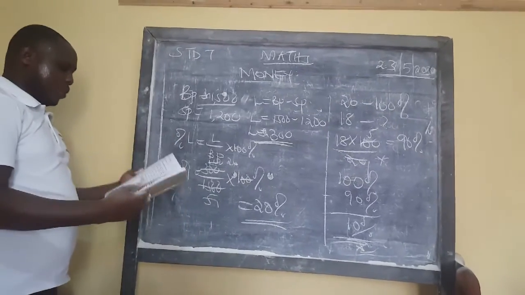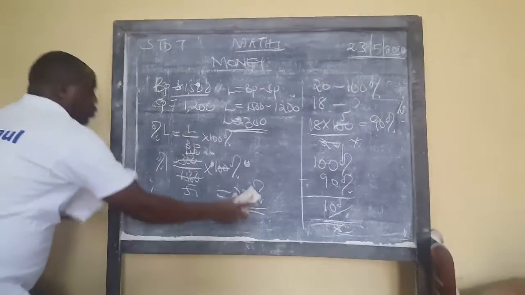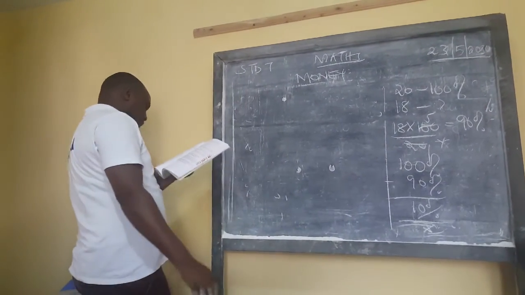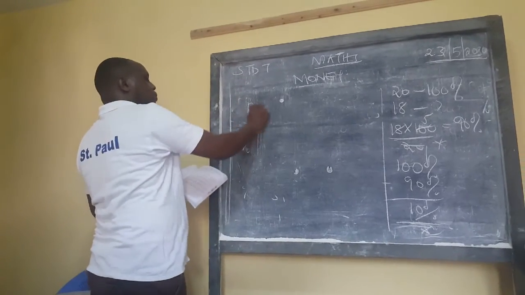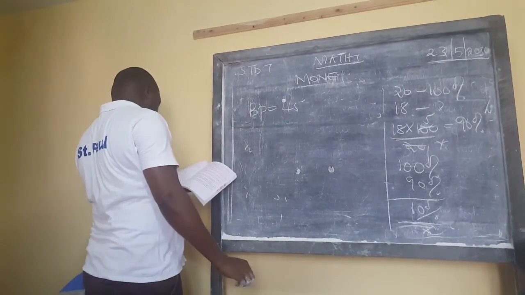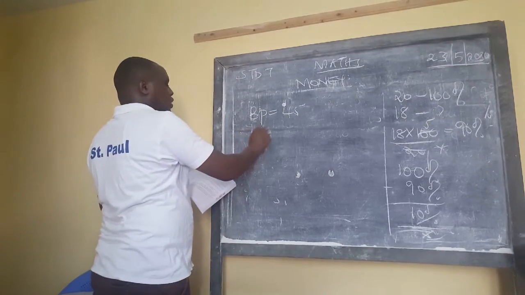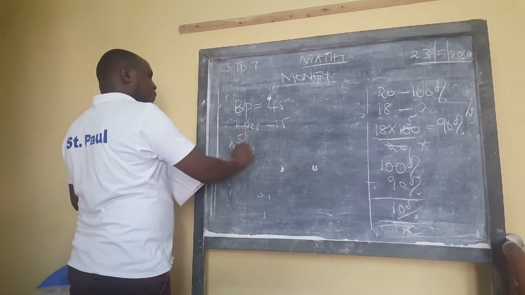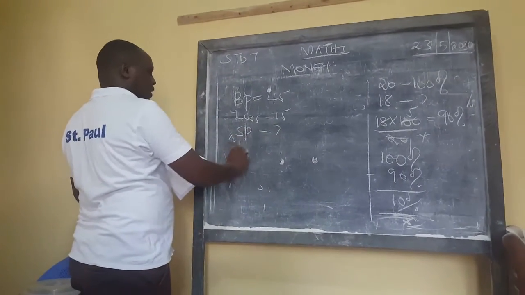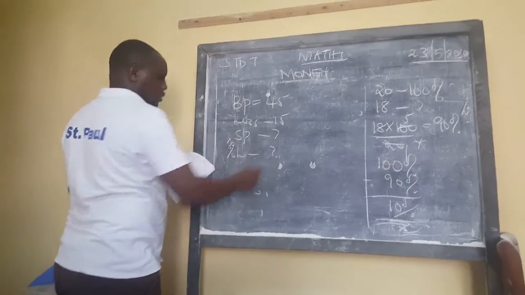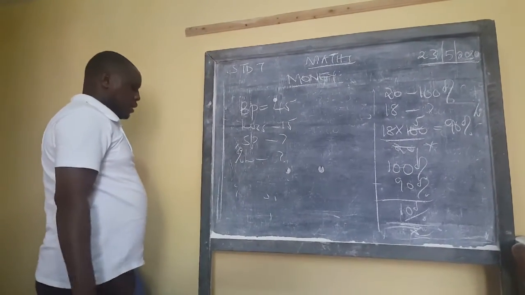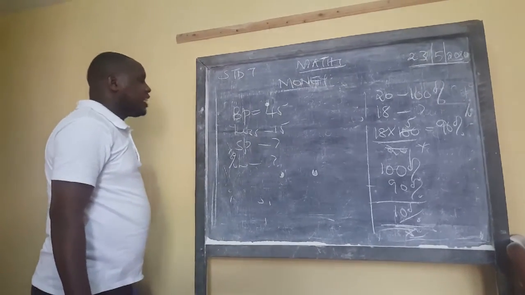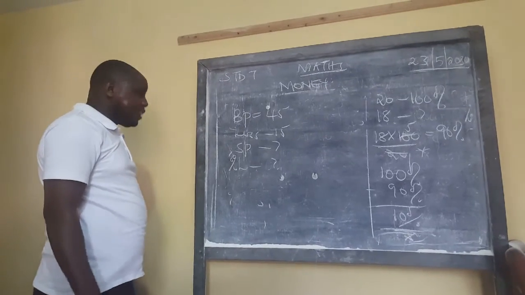One more question before we finish. I'm going to give another question here: a person bought an item at 45 shillings and experienced a loss of 15 shillings. What was the selling price and what is the percentage loss? This question appears the other way around. In this case, we are not given the selling price, but we are given the loss.